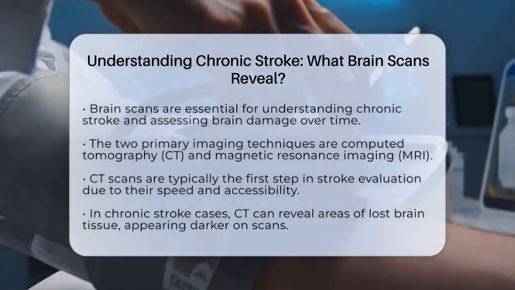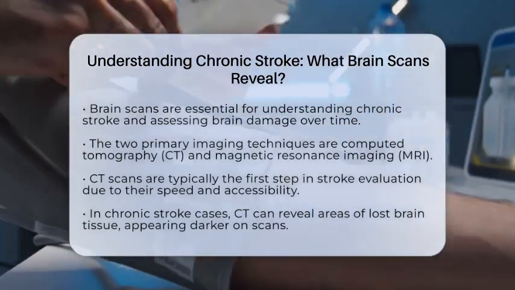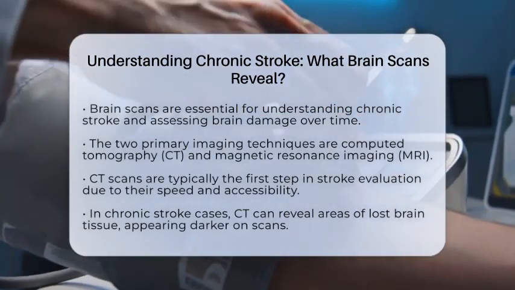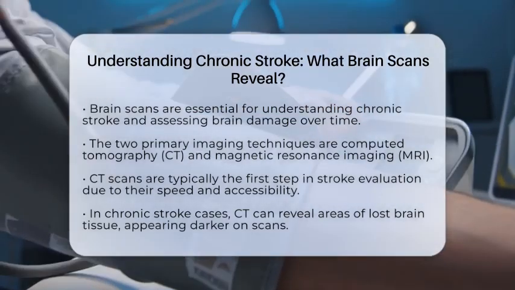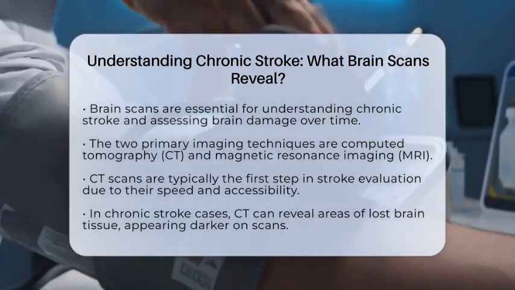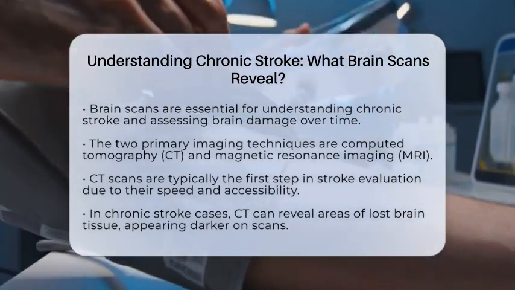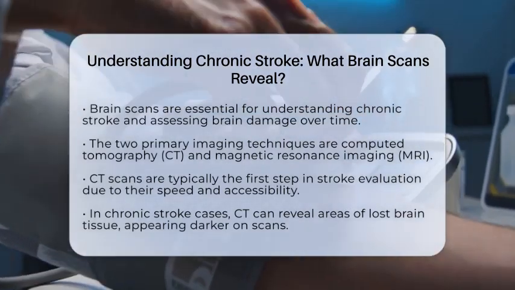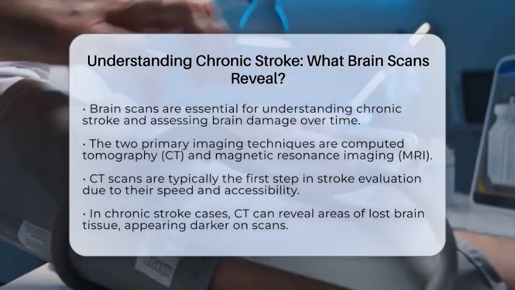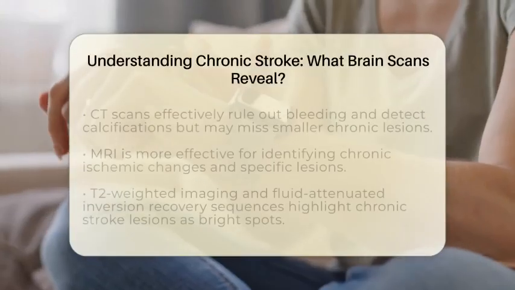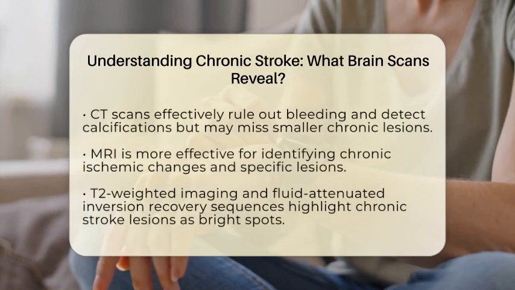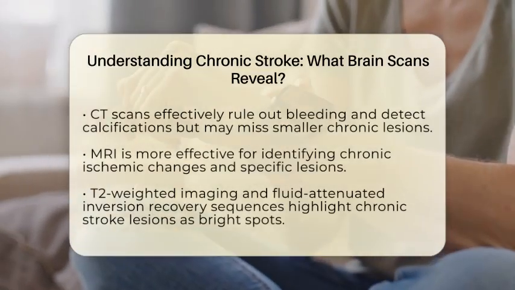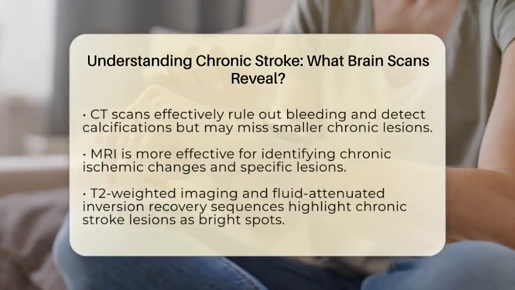Computed tomography scans are often the first step in stroke evaluation. They are quick and widely accessible. In cases of chronic stroke, a CT scan can show areas where brain tissue has been lost. These areas appear darker on the scan due to tissue death and atrophy. CT scans are particularly good at ruling out bleeding in the brain and spotting calcifications. However, they may miss smaller chronic lesions since they are less sensitive than magnetic resonance imaging.